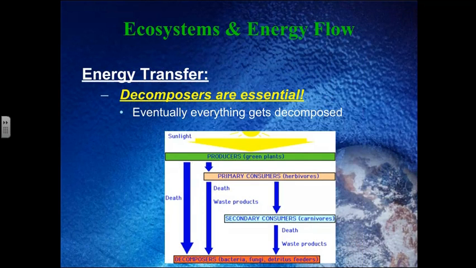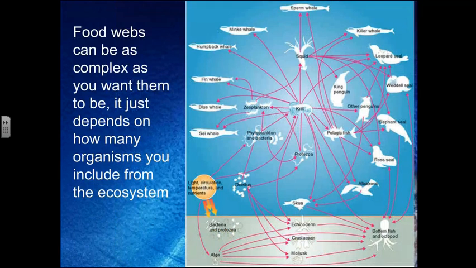So don't forget about your decomposers. They are essential. Everything eventually gets decomposed, and that's what is responsible for the cycling of matter in a particular ecosystem. Food webs can be as complex as you want them to be. It just depends on how many organisms you include from a particular ecosystem. So this one's including more organisms, so we get more lines and more places to go.